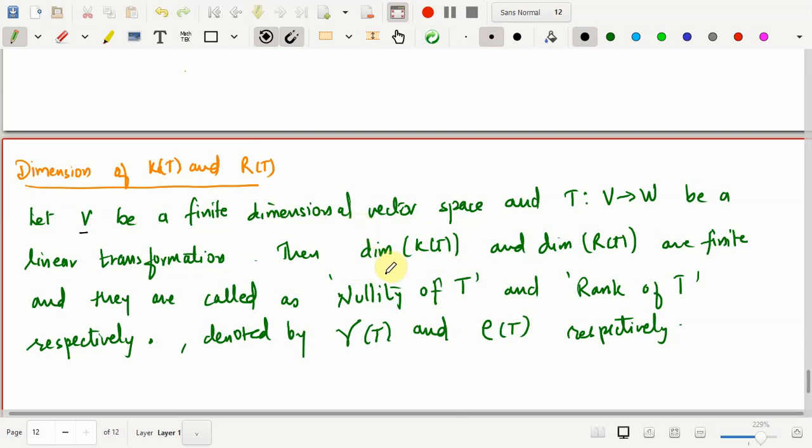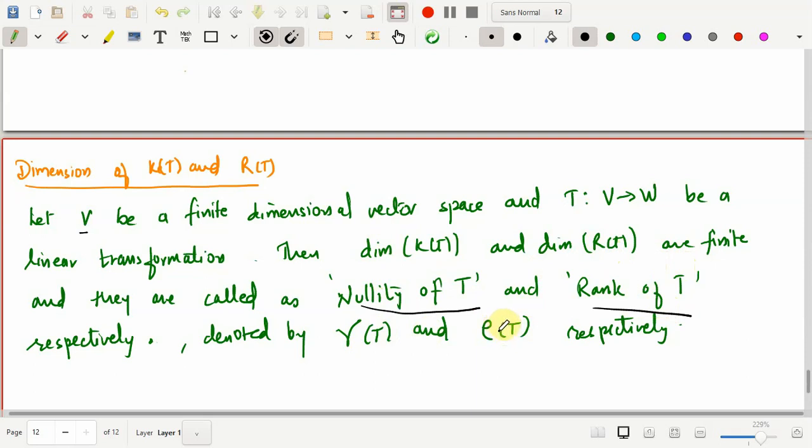So in that case, dimension of K of T and dimension of R of T are finite, and we use a special term for these two things. This is called the nullity of T, and this dimension of R of T is called the rank of T. Very, very important terminologies, and they are denoted by these two notations, respectively.